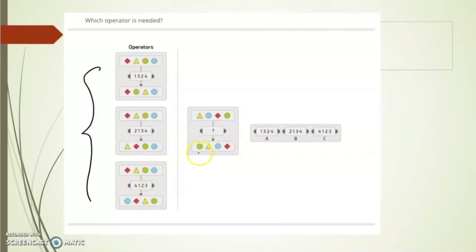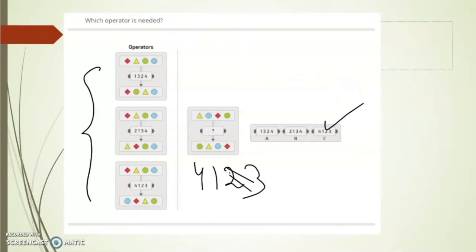So if you observe over here, I have a circle, it is in fourth position in the previous one, so 4. Triangle is in first position, so 1. Plus is in second position, so 2. Just a second, people. I have diamond. Diamond is in third position, so 3. 4, 1, 2, 3 is the right answer. In this way, you need to find out the answers for this puzzle.